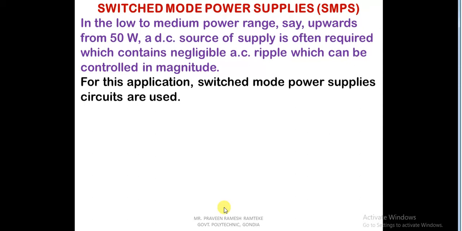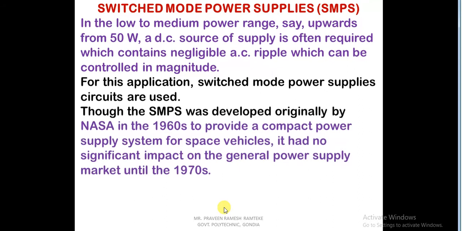Also, it should have negligible or no AC ripple because it is a DC source. If it is a DC source of supply, then it should not contain any AC ripples.